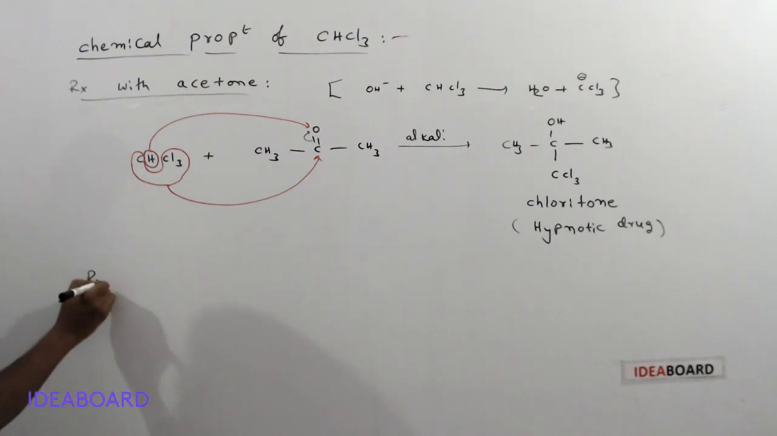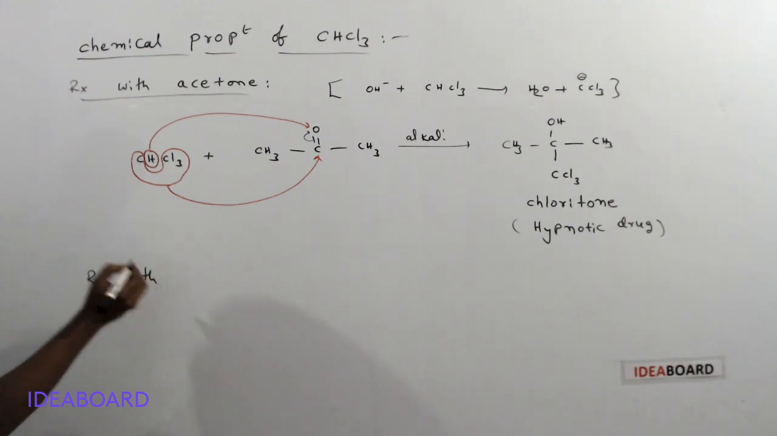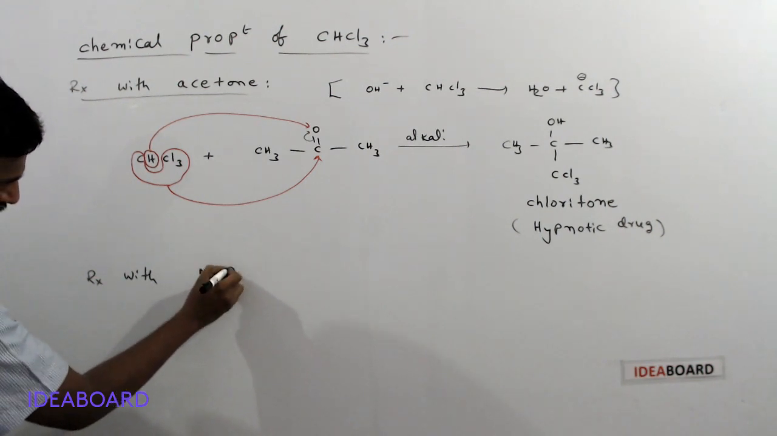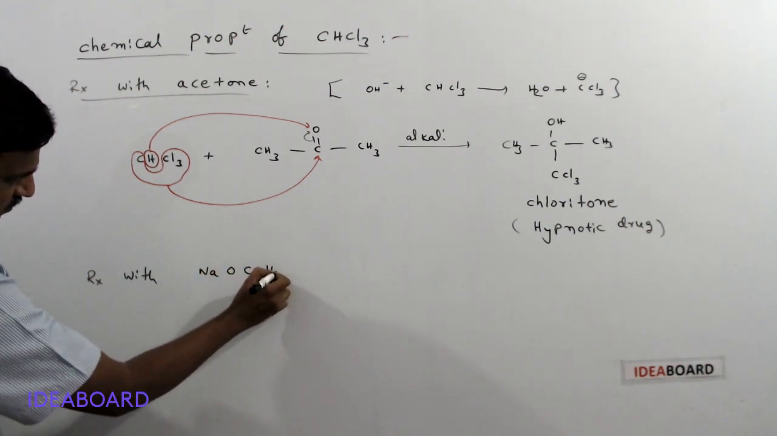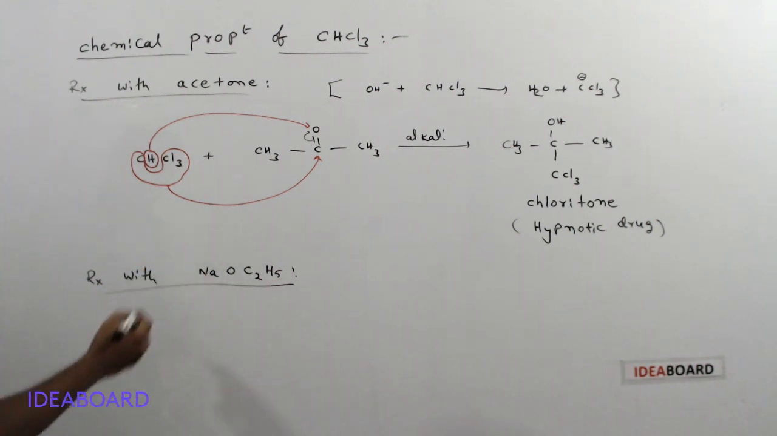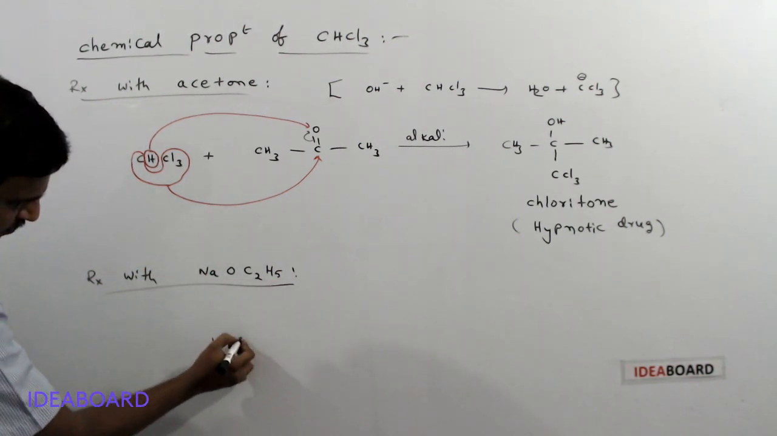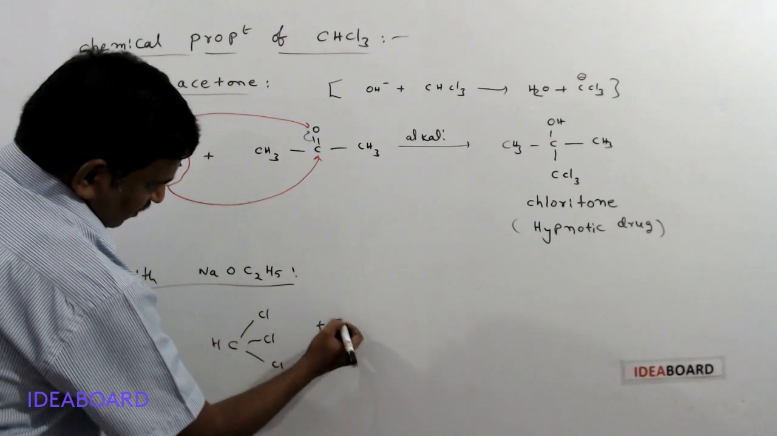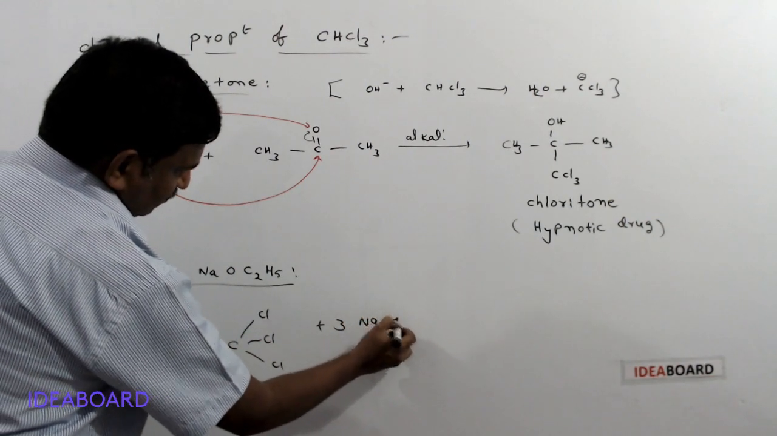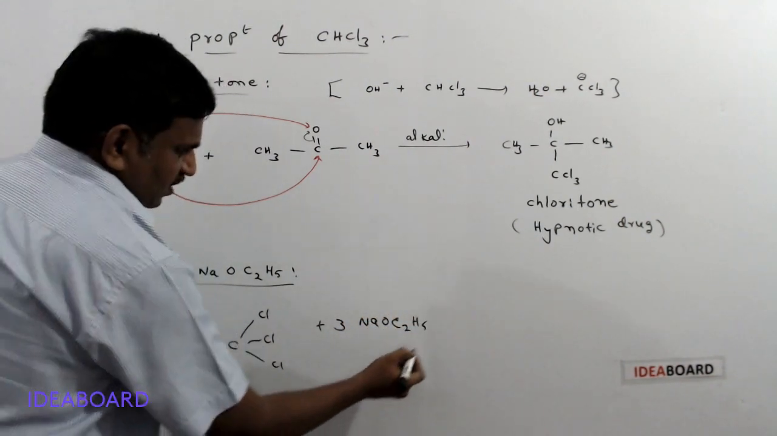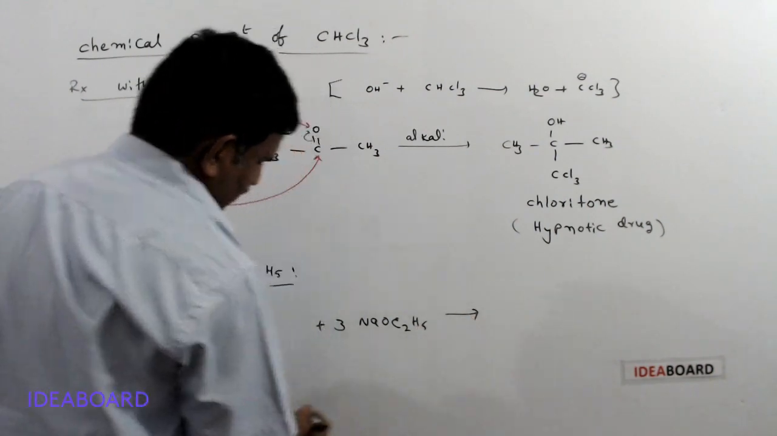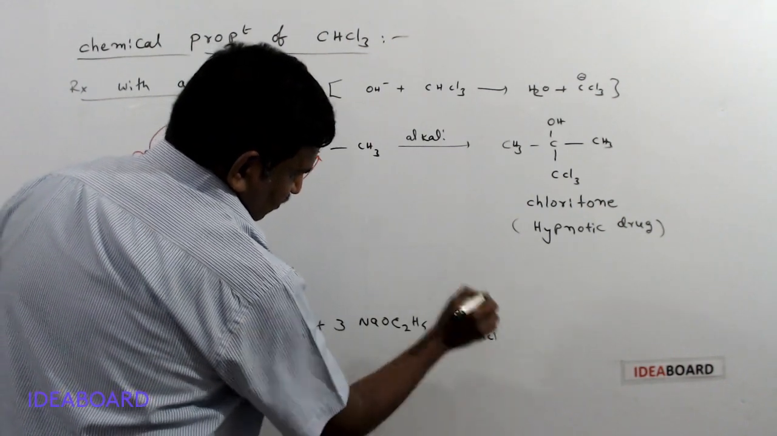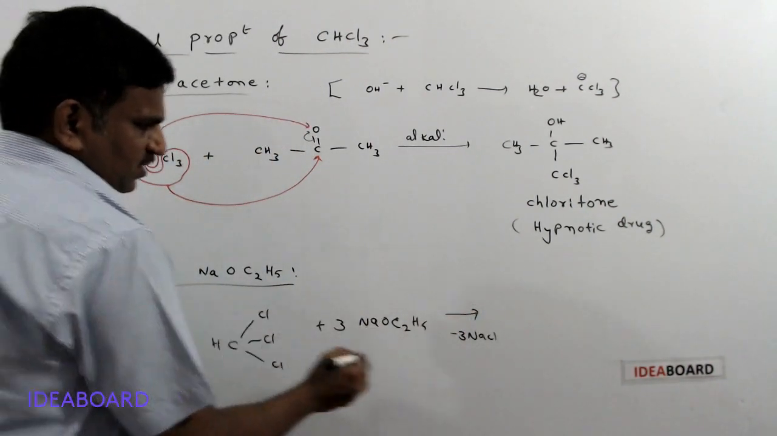And next one, reaction with sodium ethoxide, NaOC2H5. This is called sodium ethoxide. Here chloroform is reacting with 3 molecules of sodium ethoxide, C2H5ONa. The 3 chlorine atoms are removed as 3 NaCl, so minus 3 NaCl, and the ethoxide groups are added in the place of chlorine.